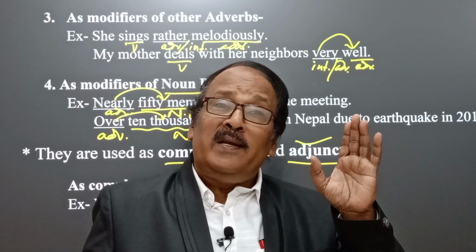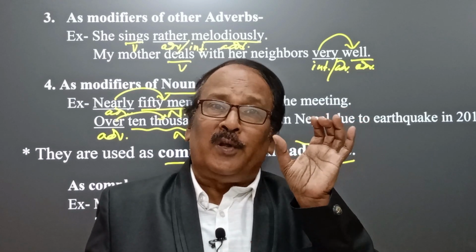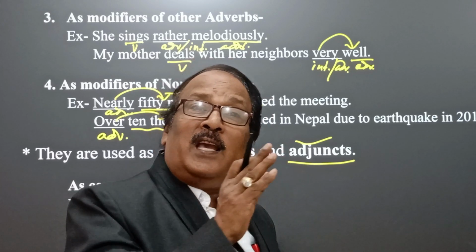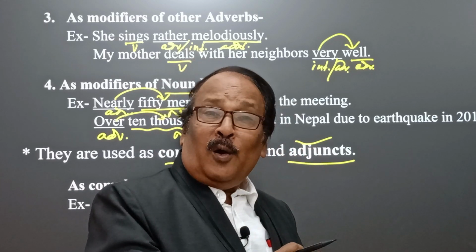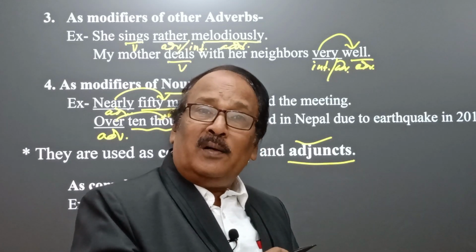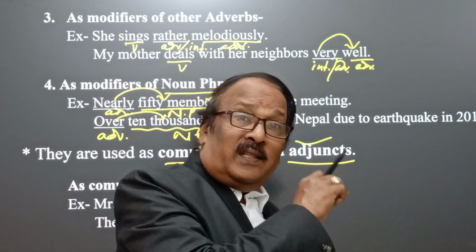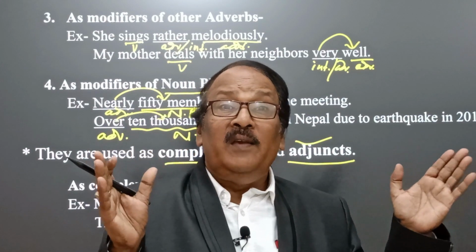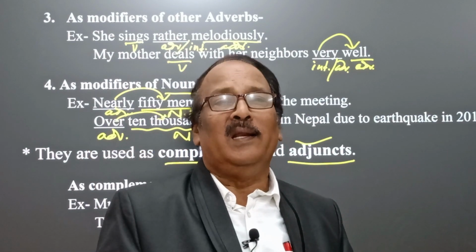Complement is a portion of a phrase or sentence which cannot be removed. It is because it complements the subject or the verb, and gives a complete meaning of the sentence.